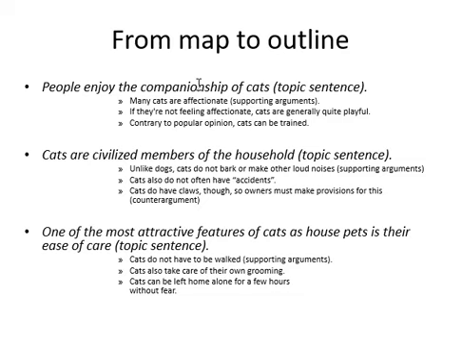People enjoy the companionship of cats. They're civilized members of the household. And one of the most attractive features is their ease of care. All those 3 match the thesis statement, which is why cats make excellent house pets. Furthermore, here are your sub-ideas or your supporting arguments that you added for each topic sentence. So these 3 match this topic sentence, and each topic sentence matches the thesis statement. And again, I would suggest you write your thesis at the top of your outline right here.